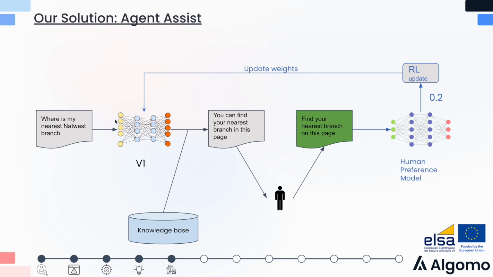Currently, we've implemented the feedback loop, all the way until this green section, and we are currently collecting these training examples so that we can eventually train the human preference model.